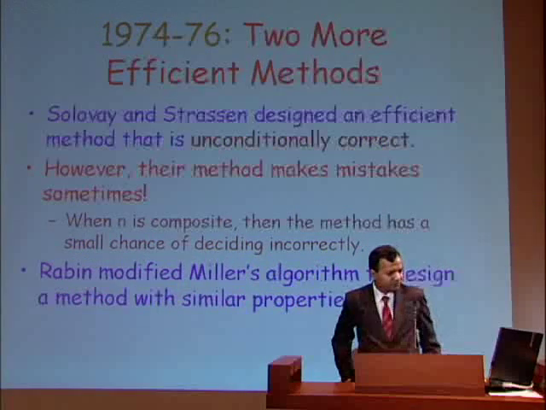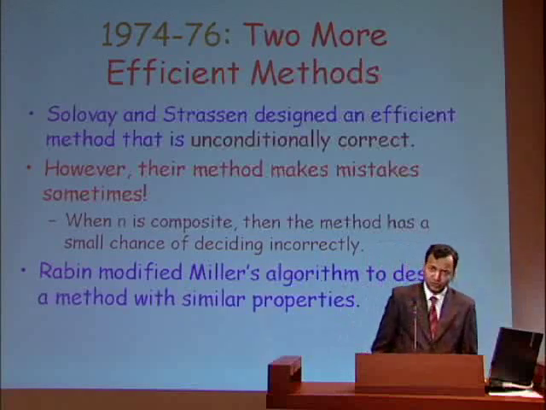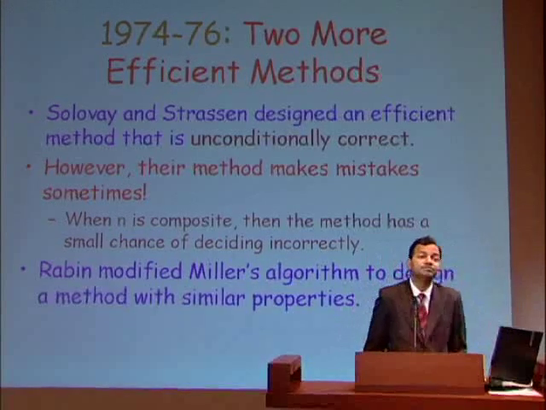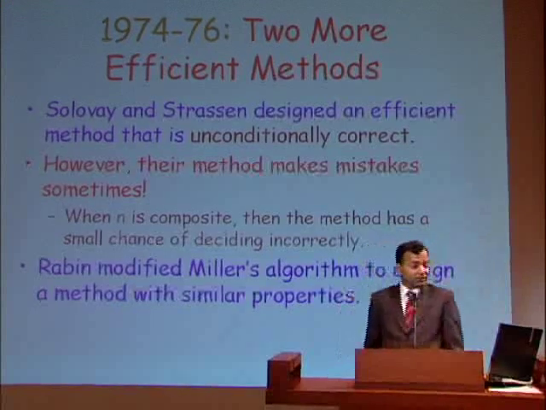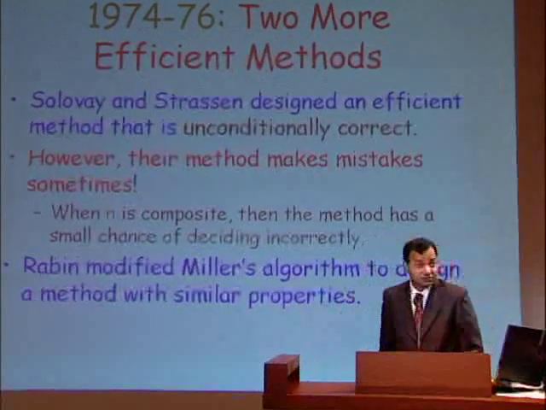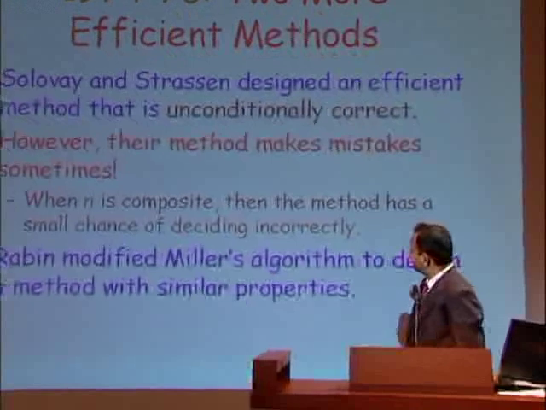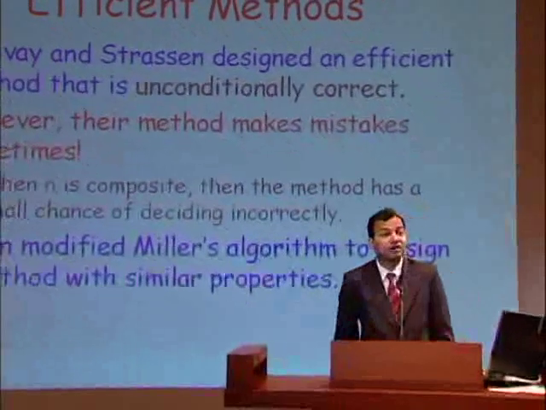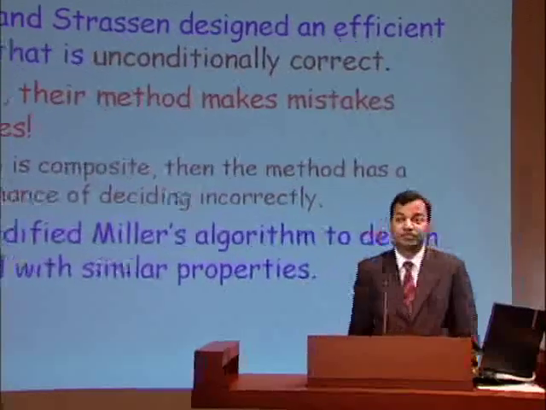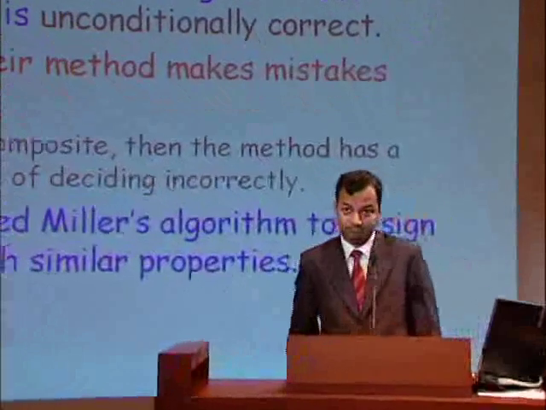And soon enough, within the next few years, two more efficient methods came about. One was given by Solovay and Strassen. Theirs was an efficient method which was unconditionally correct. It did not require one to assume any hypothesis.